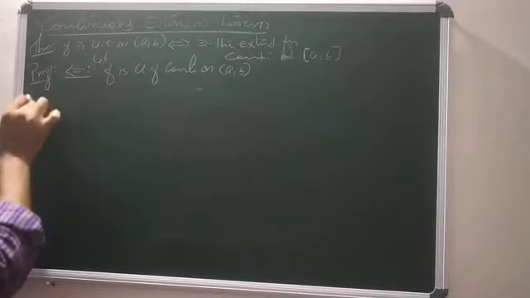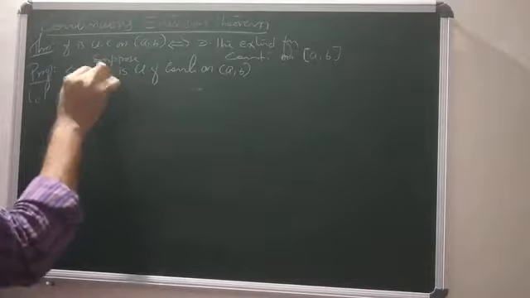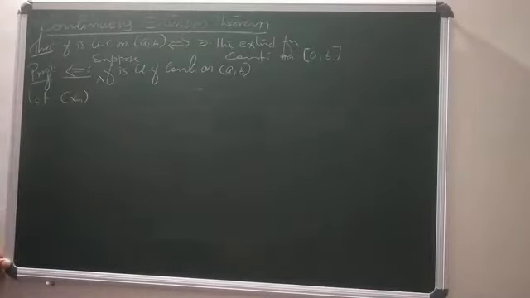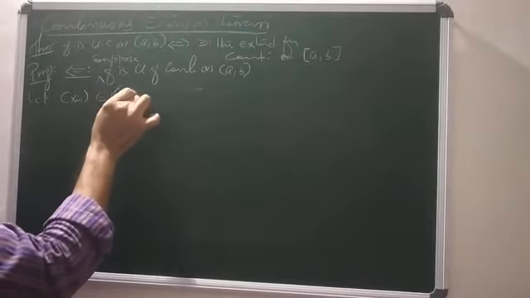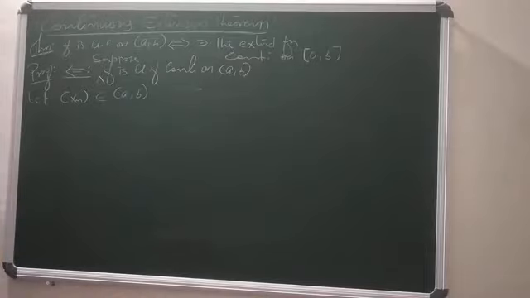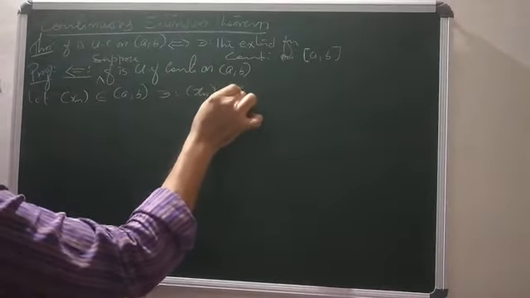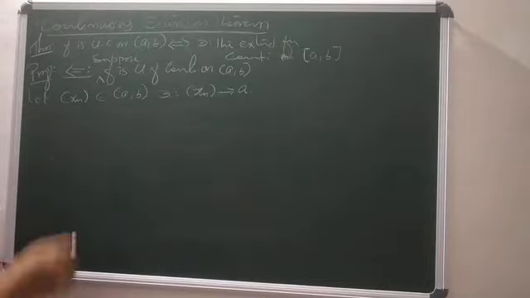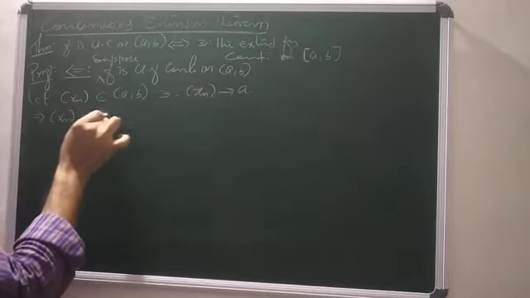Let a sequence xn be a sequence in open interval (a, b) such that xn converges to a. Since the sequence xn converges, the sequence xn is Cauchy.